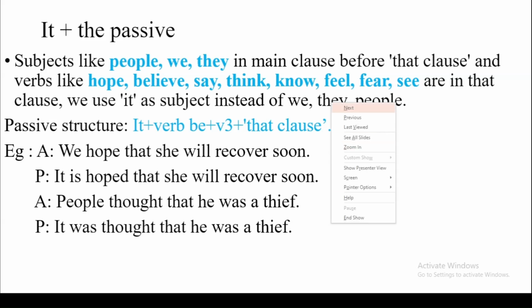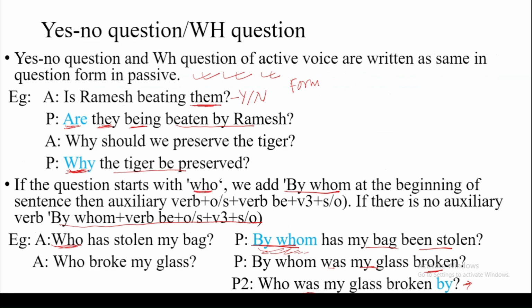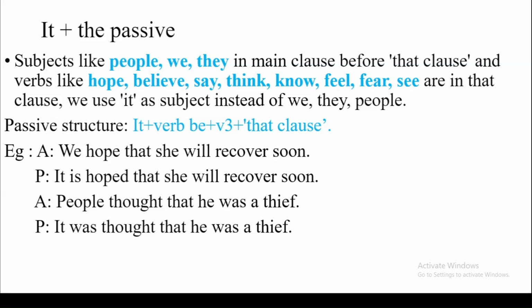Another case is it plus the passive. Let's see what this case is. Subjects like people, we, they are in the main clause before that clause, and verbs like hope, believe, say, think, know, feel, fear, see are in that clause. We use it as a subject instead of we, they, people.